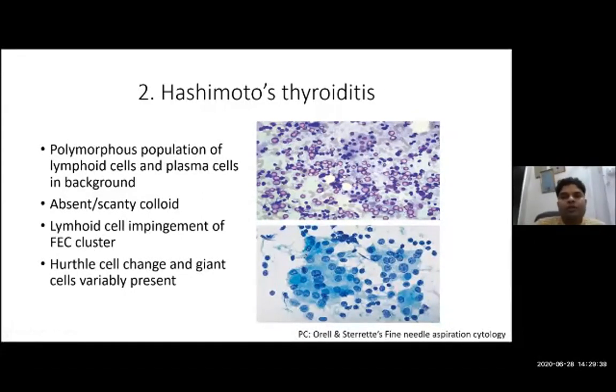Okay. So if you get an FNAC slide of a thyroid lesion in a young female, showing the presence of abundant lymphocytes, like in this one, along with follicular epithelial cells, you can very easily say, yes, this is a slide of autoimmune thyroiditis, most likely Hashimoto's. Hashimoto's usually presents clinically as hypothyroidism. Why hypothyroidism? Because of the destruction of the follicles of the thyroid due to these infiltrating lymphocytes.